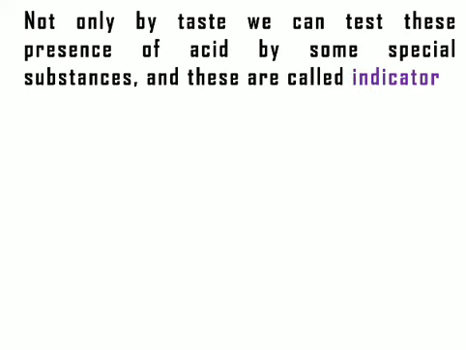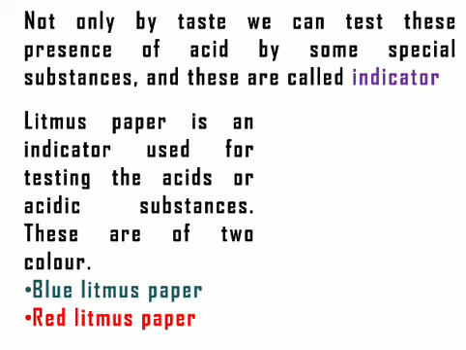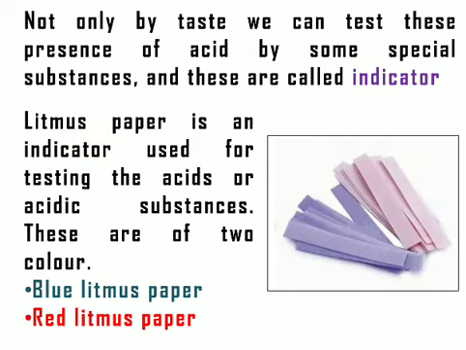And remember, we are going to discuss this indicator in detail in the next videos. One example of an indicator that we have in our laboratory is litmus paper. You may have heard of this litmus paper. Litmus paper comes in two colors. One is blue litmus paper, as you can see in this picture, and one is red in color. So basically these two types of litmus papers, blue and red, are available. And what this litmus is and where it comes from, we will discuss in the next video.